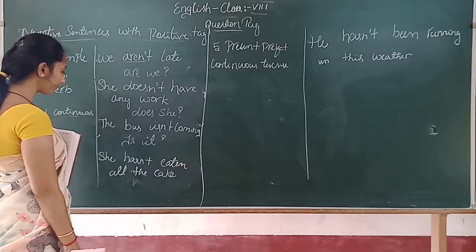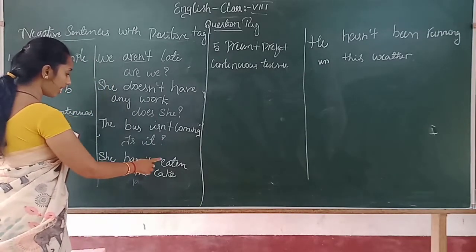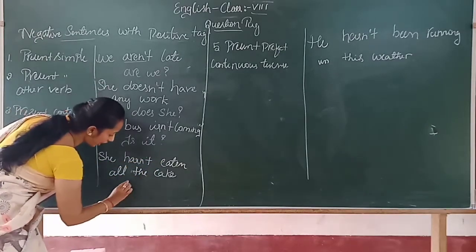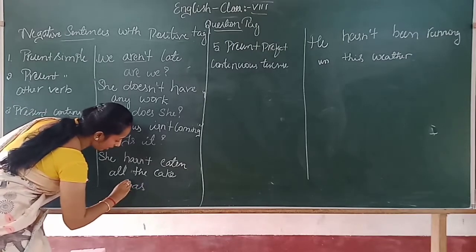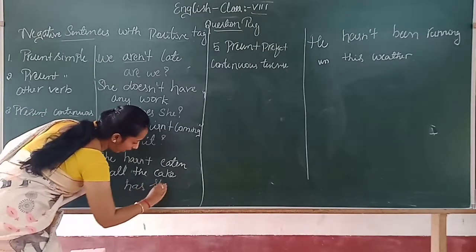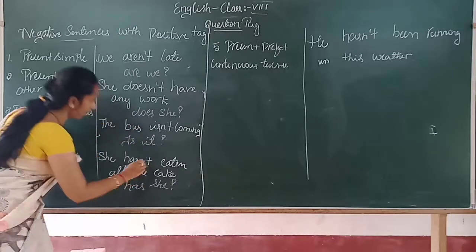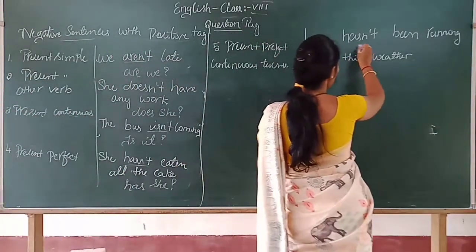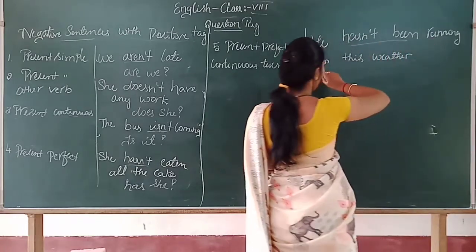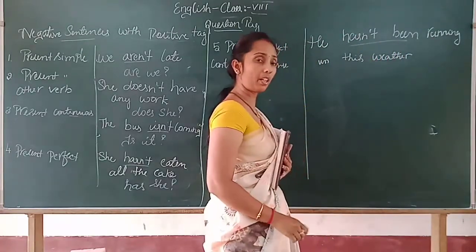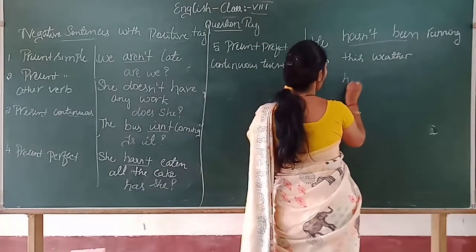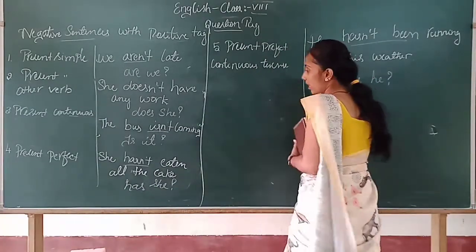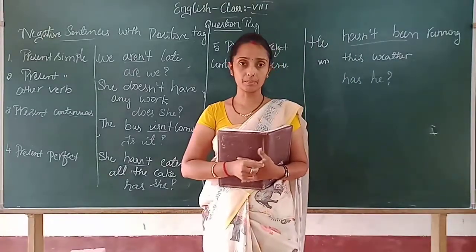Then she hasn't eaten all the cake. Has she. Then he hasn't been running in this weather. Present perfect continuous tense. Has he. Okay. This is the answer.